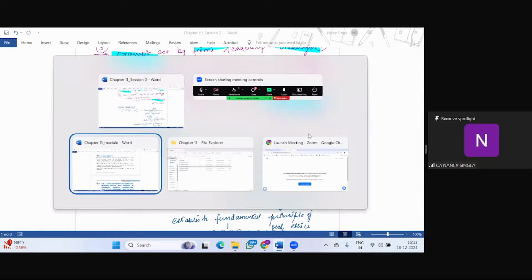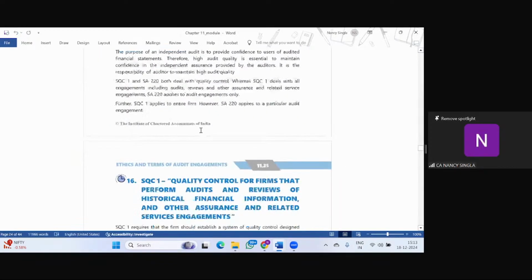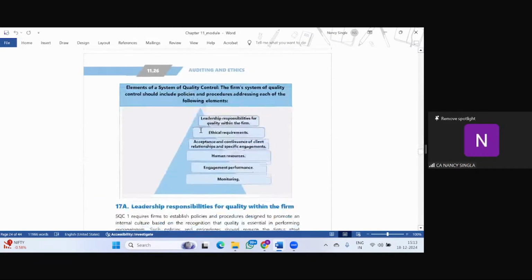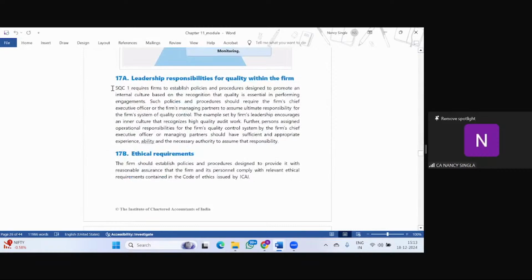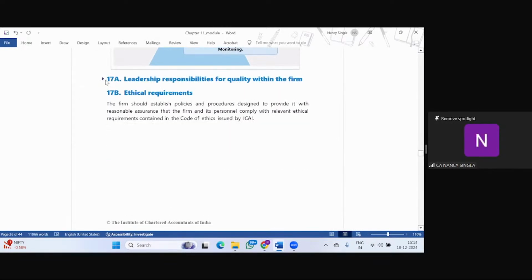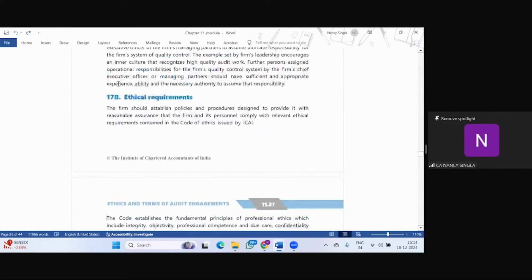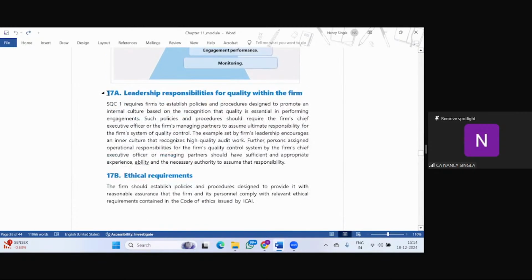So let me just take you through the module once. So we are here on this lead. So we have discussed 17A. Clear? Quickly send in your replies. Is it clear?